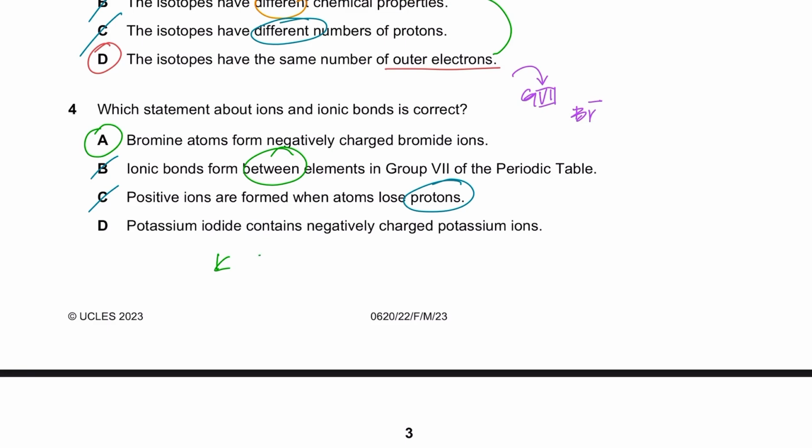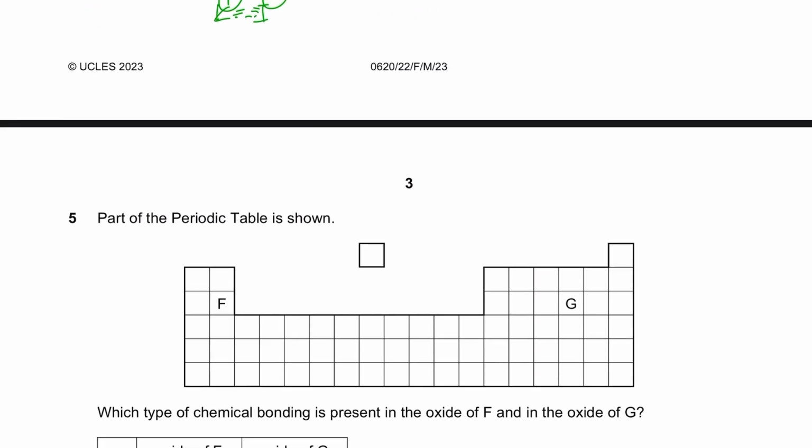Potassium iodide contains negatively charged potassium ions. No, potassium iodide is KI, right? So potassium must have lost an electron to iodine, and iodine must have gained that electron to form the iodide ions. Oppositely charged ions are formed, which are held together by strong electrostatic force of attraction. So potassium ions are not negatively charged, they are positively charged, because it's a metal ion. Metals are positively charged. So D is wrong. Okay.